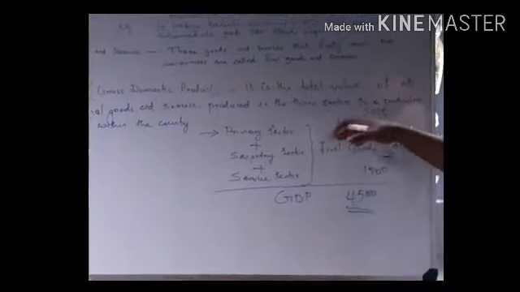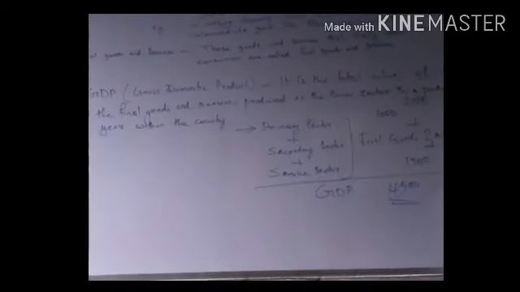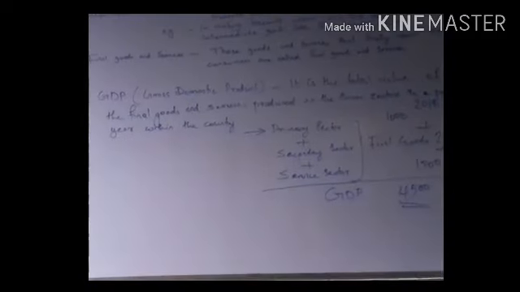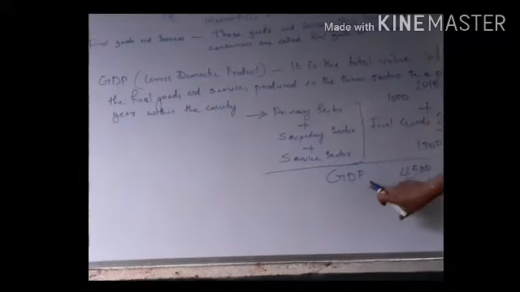That is the product within the country. Within the country means in India. Within the domestic territory, what are the final goods and services produced from all these three sectors? That total we call GDP.